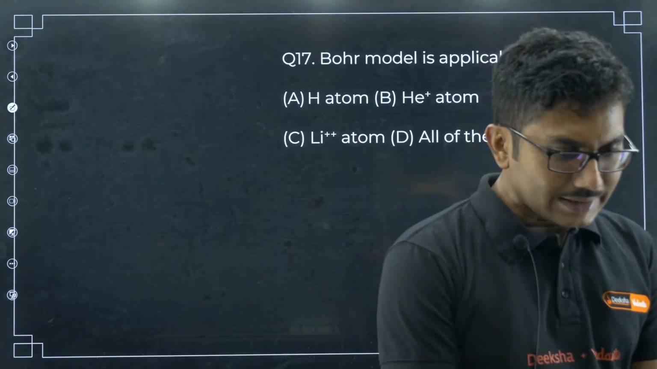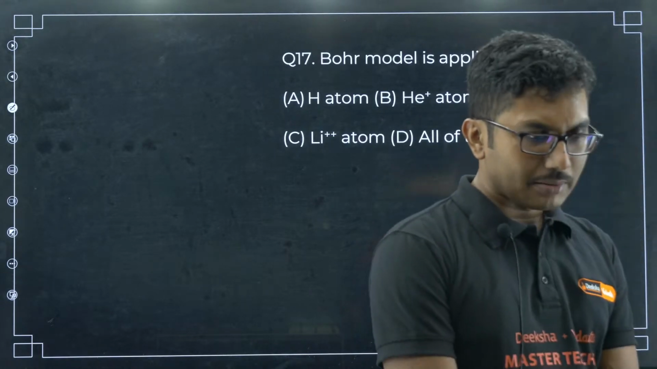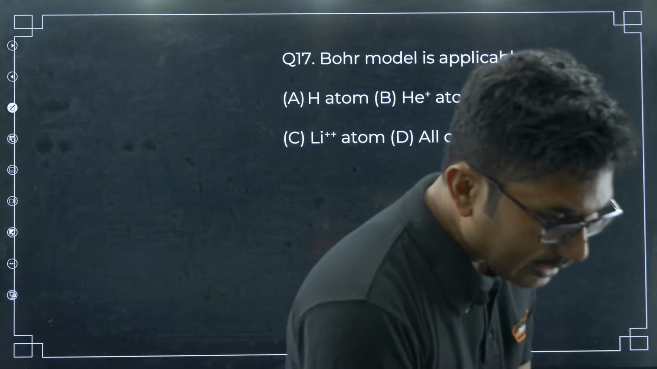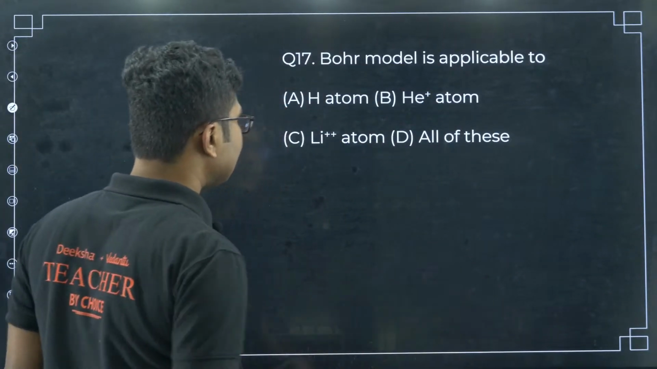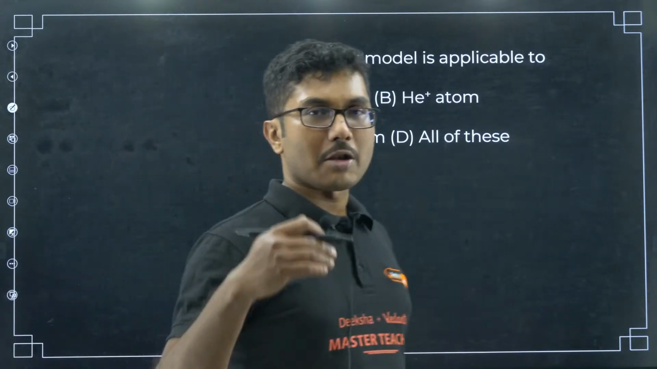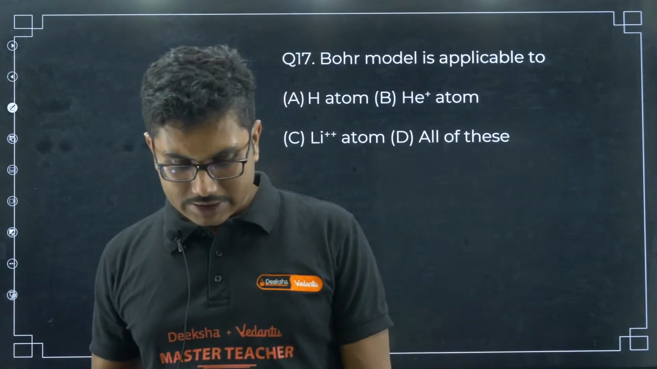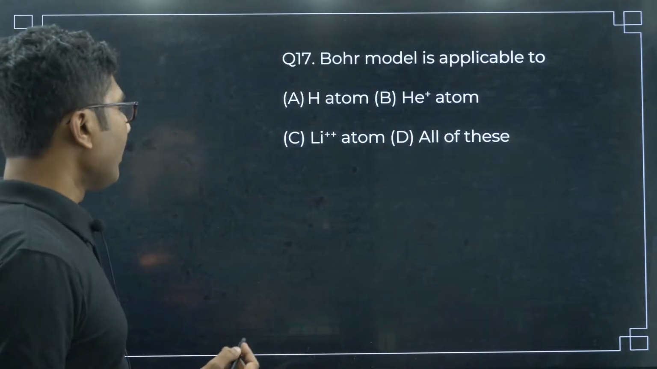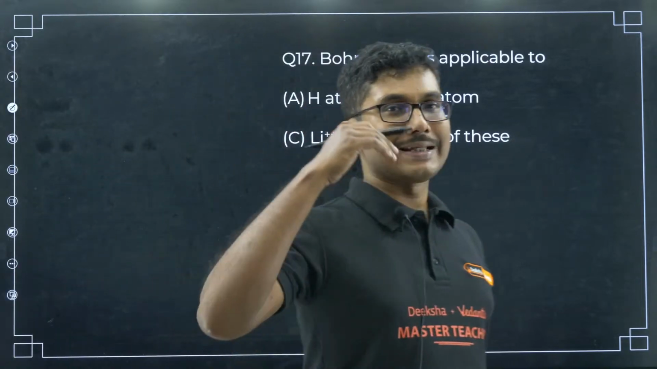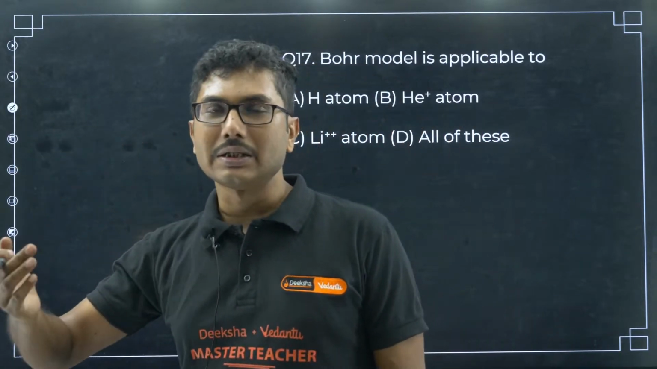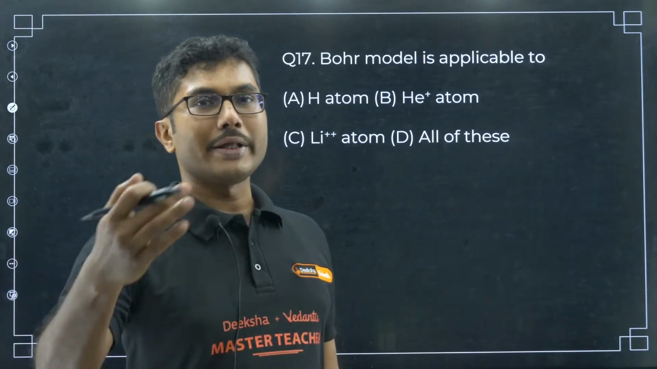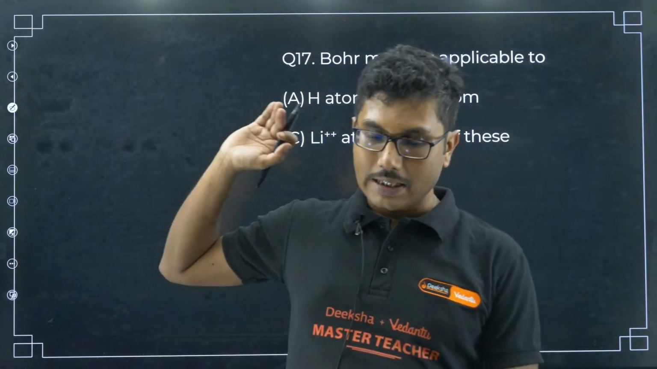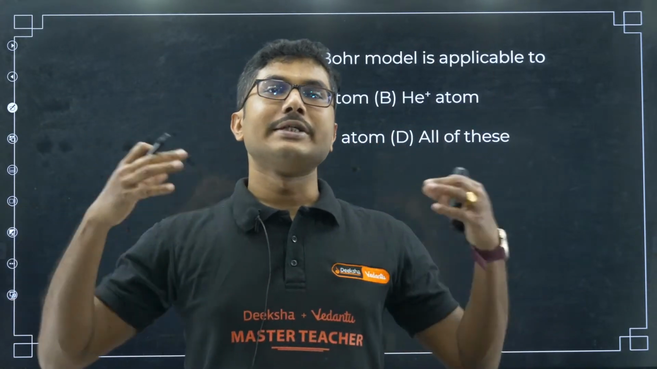Sir, can you please explain about Bohr's atomic model shortly? So first let us see why Bohr's atomic model was required. Before Rutherford it was J.J. Thomson. You have to understand the historical progression. J.J. Thomson discovered the electron. Before that, Dalton used to say that the atom is indivisible.